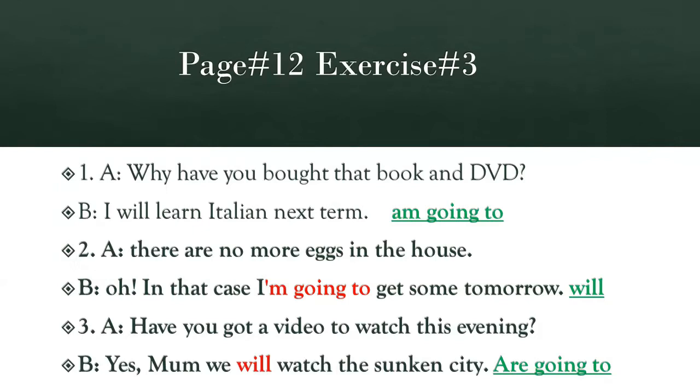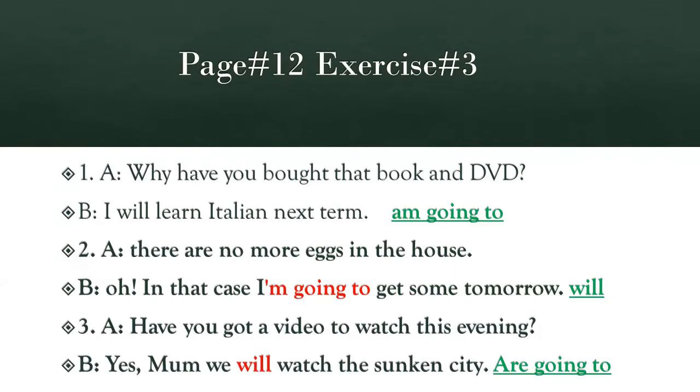Come to dialogue 2. A. There are no more eggs in the house. B. Oh, in that case, I'm going to get some tomorrow. Can you tell me if this sentence is a planning for future or a sudden decision?